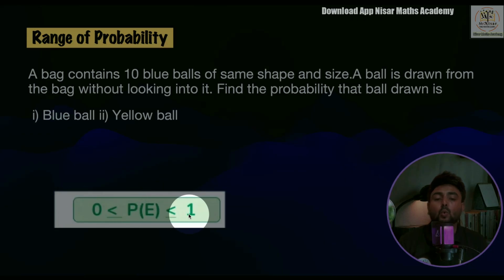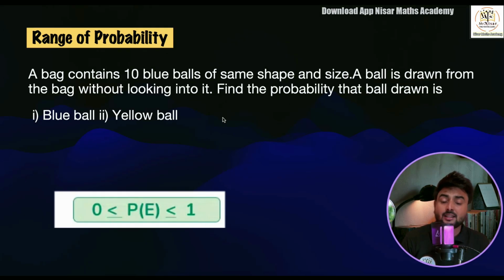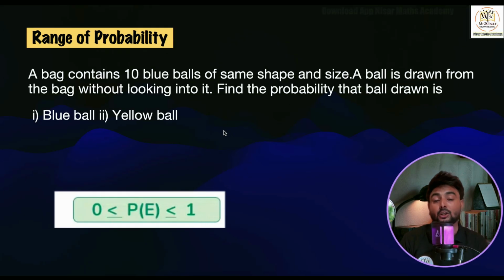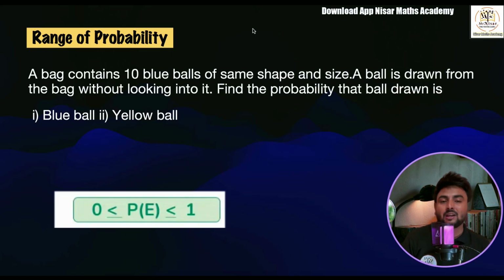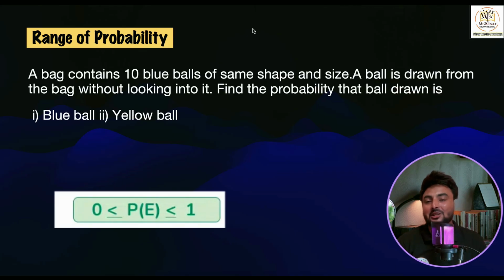What is the range of probability? That is 0 to 1. In short, you can say 0 to 1, or in mathematical terms, probability is greater than or equal to 0 and less than or equal to 1. I think it's very clear to you and you are enjoying the session.